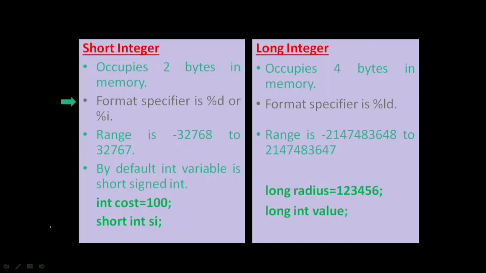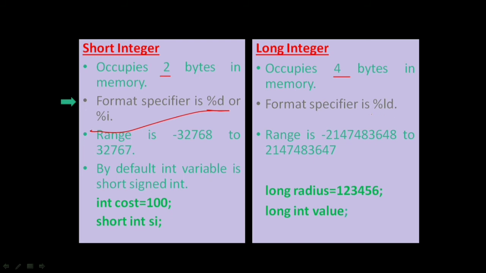Now this is a comparison table of a short integer and a long integer. Short integer occupies 2 bytes in memory, right? Whereas long integer data types occupy 4 bytes. Now the format specifier is %d or %i, sorry, right?